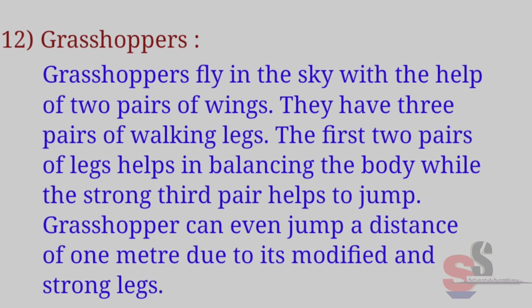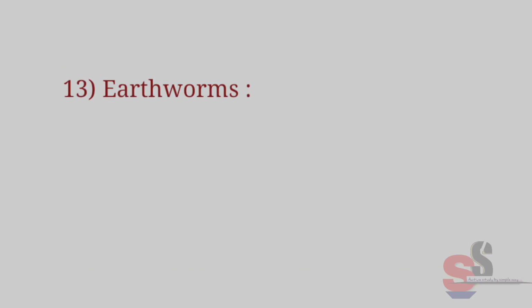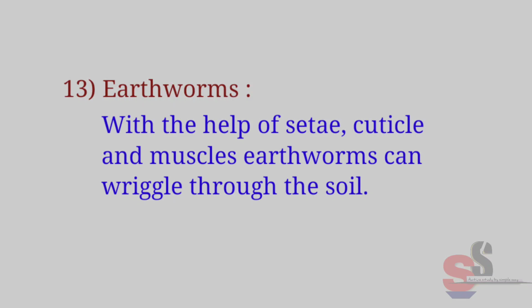Grasshoppers. Grasshoppers fly in the sky with the help of two pairs of wings. They have 3 pairs of walking legs. The first 2 pairs of legs help in balancing the body, while the strong third pair helps to jump. Grasshoppers can even jump a distance of 1 meter due to their modified and strong legs. Earthworms. With the help of setae, cuticle, and muscles, earthworms can wriggle through the soil.